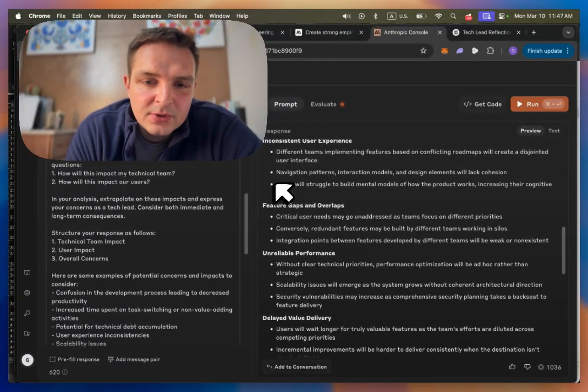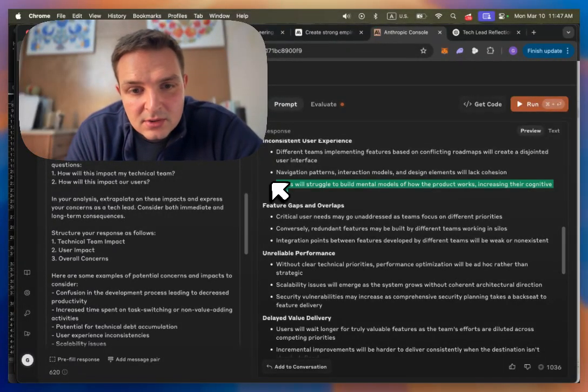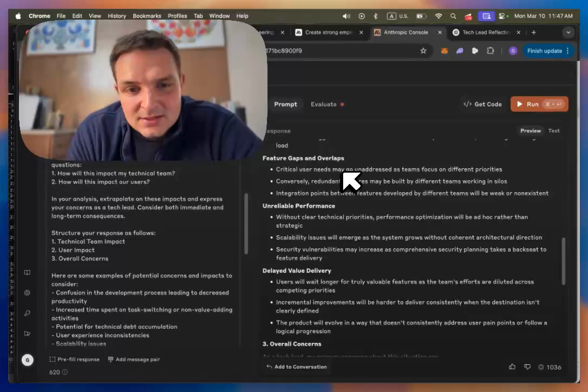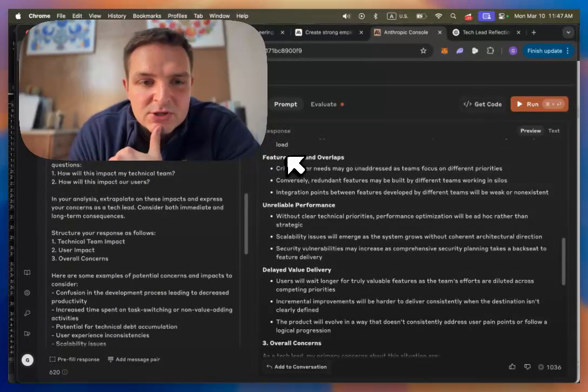Users will struggle to build mental models of how the product works, increasing their cognitive load. Nice. First try. Remember, there's no iteration here. This is the first try of the prompt.